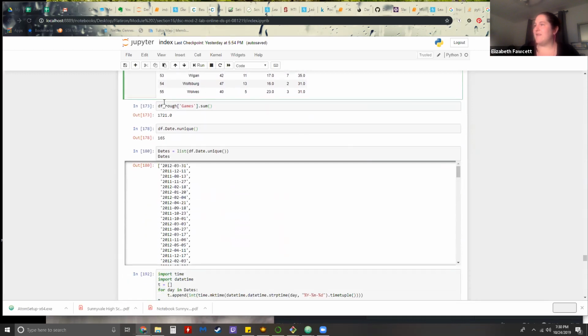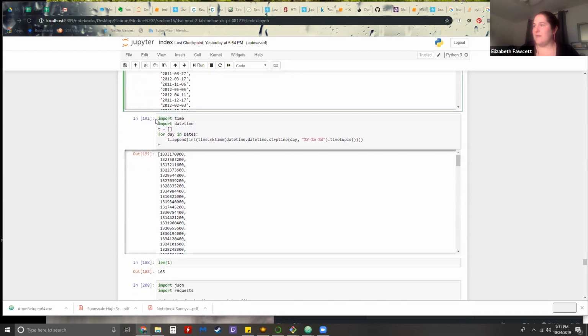Then the next thing that we did was we looked at the total number of games played included in our data table, and we realized that is way too many for us to use this wonderful API for free. So we looked at the total number of dates that were present in the original data frame that we created. And that is a much more manageable number. So we put all of those dates into a list.